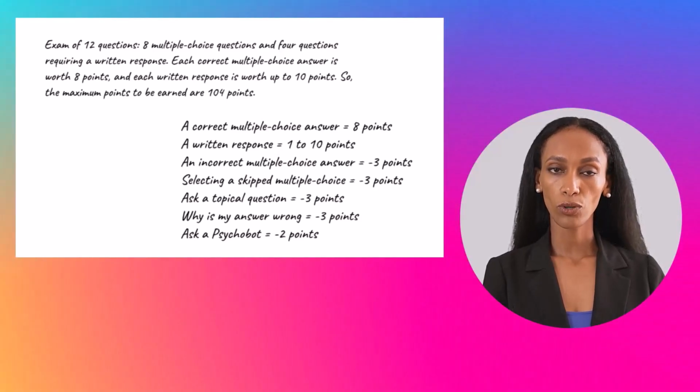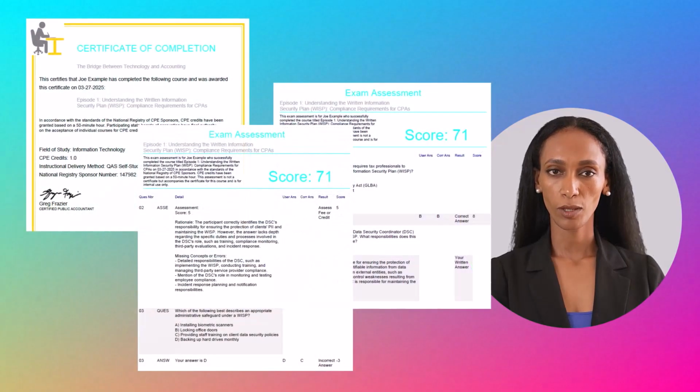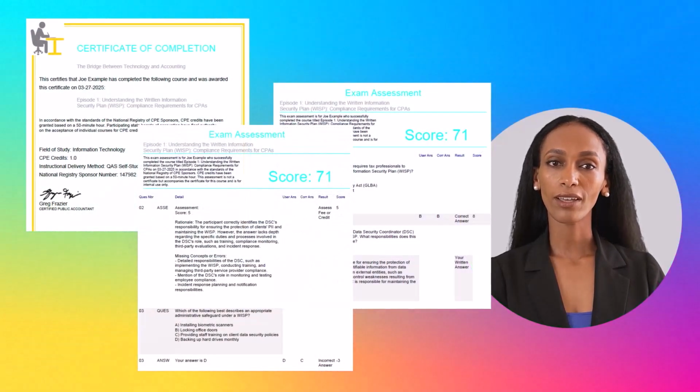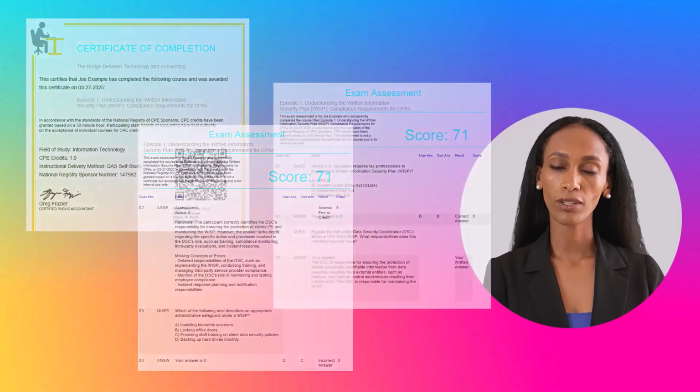Keep in mind that the goal is not to obtain a high score on the exam. The goal is to maximize your learning experience on the topic. This is accomplished by viewing the course video and interacting with the AI model through the button controls provided in the chatbot windows. And to have fun while learning. One last point, an exam assessment is emailed to you each time you complete the exam. The assessment is a detailed listing of the questions and your answers, along with the responses by the AI model.